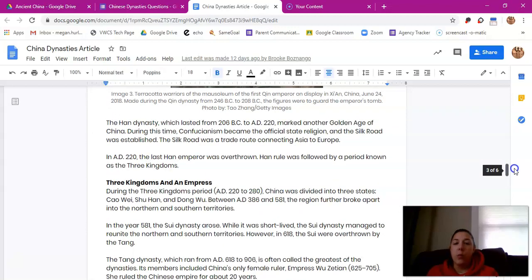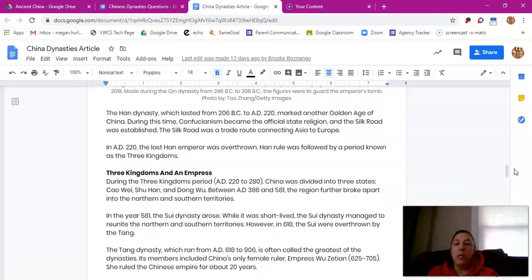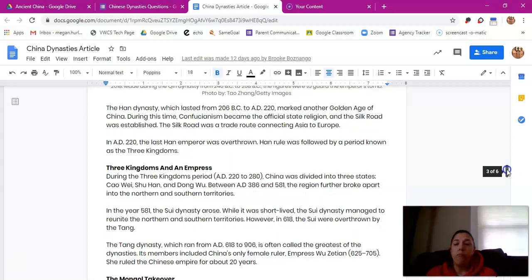The Han Dynasty, which lasted from 206 BC to AD 220, marked another golden age of China. During this time, Confucianism became the official state religion and the Silk Road was established. The Silk Road was a trade route connecting Asia to Europe. In AD 220, the last Han emperor was overthrown. Han rule was followed by a period known as the Three Kingdoms.